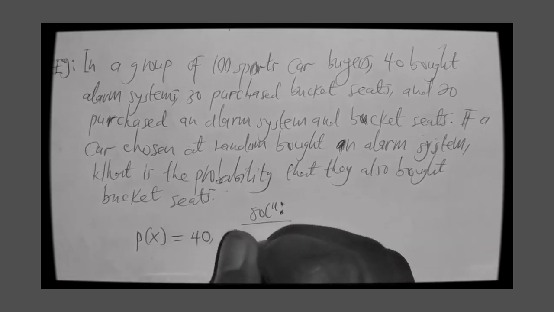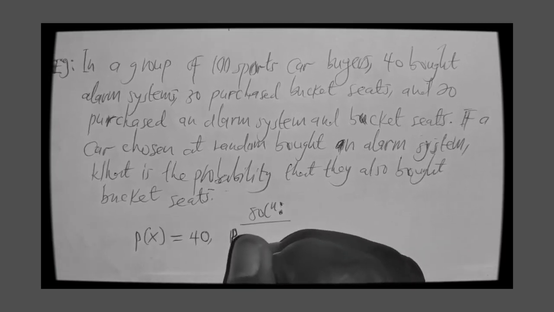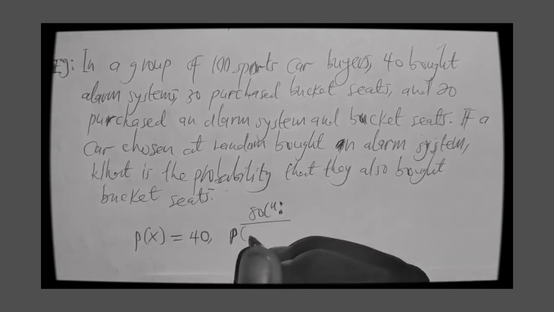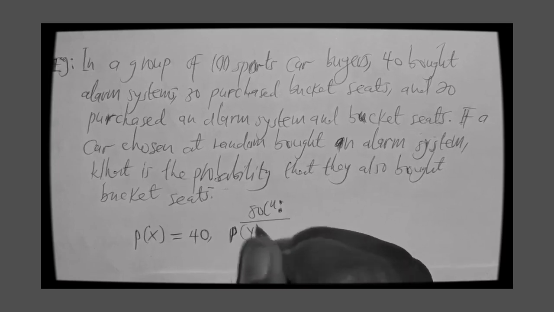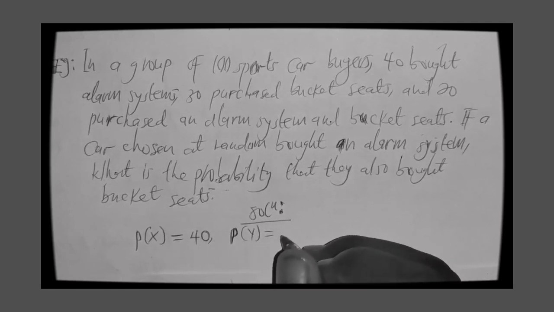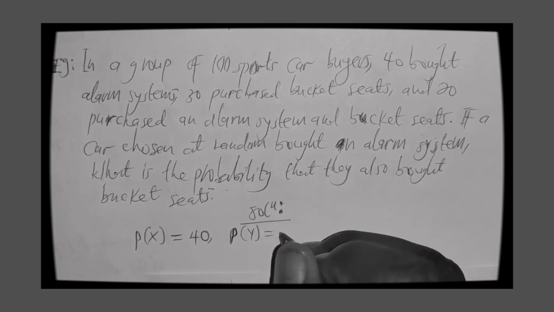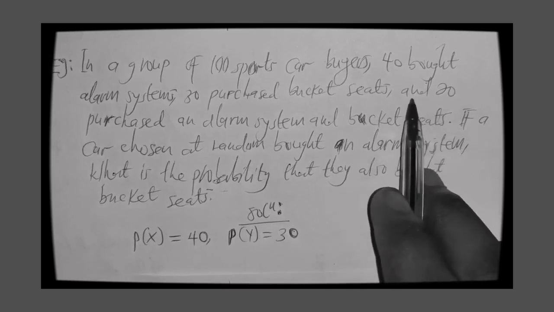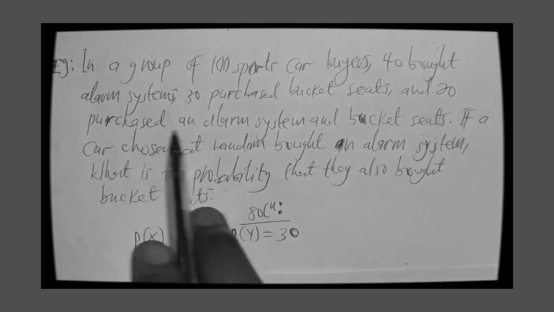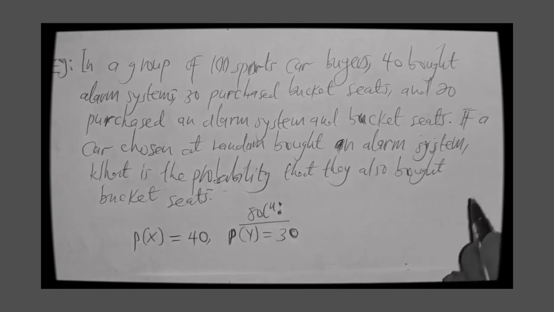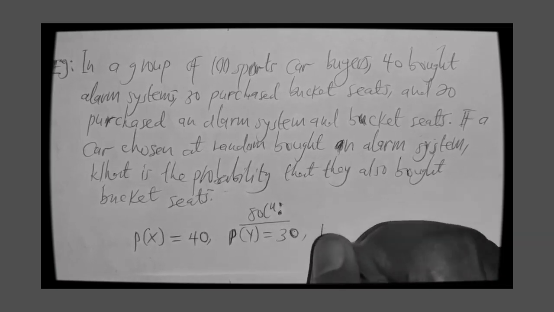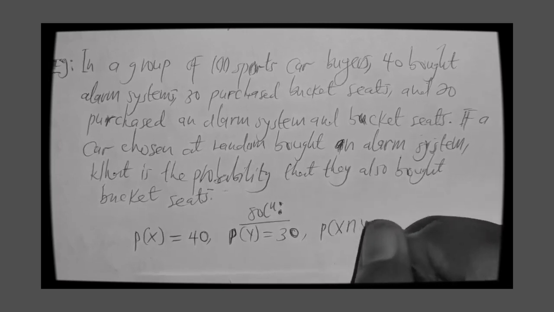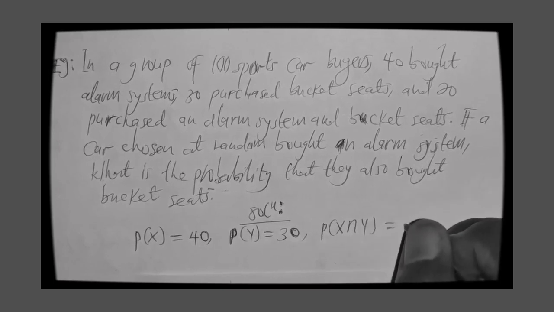And let the probability of Y also represent the basket, which is 30. But in the question here, we are given that 20 purchased an alarm system and a basket. So it's going to be an intersection, which is the probability of X intersection Y, which is 20.